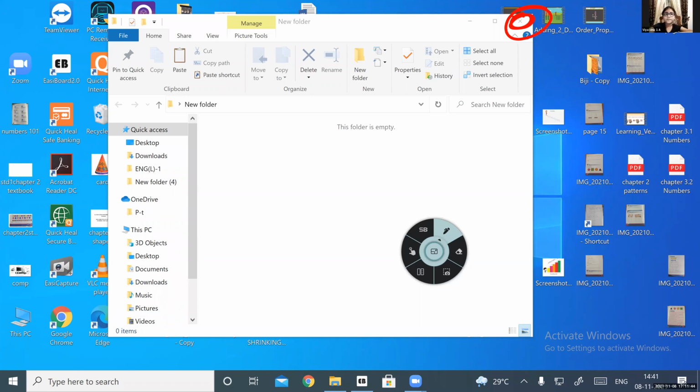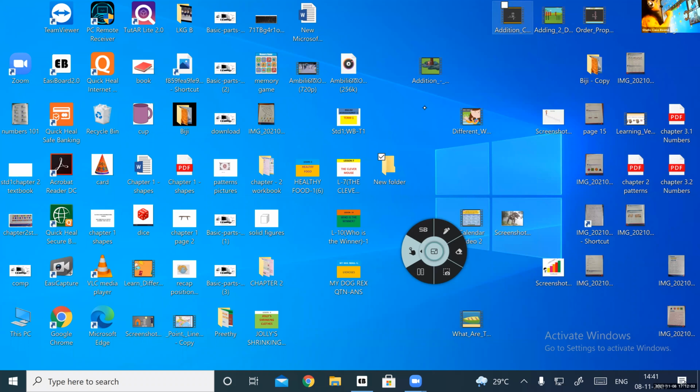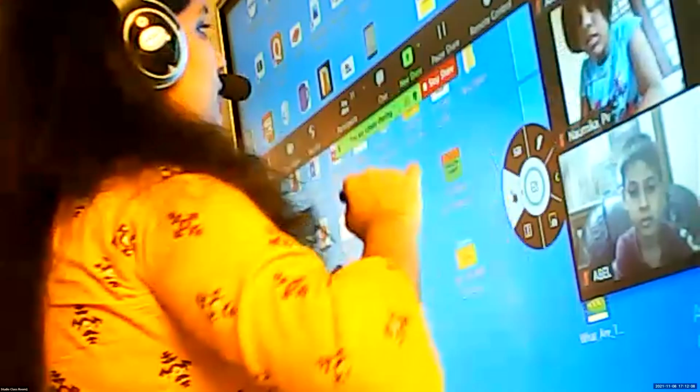Yes, ma'am. So shall I go and click on it? Yes. I'm going to click on the close button. So it's gone, isn't it? It's closed. That folder is closed already. Do you see that?